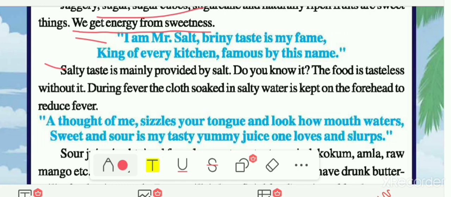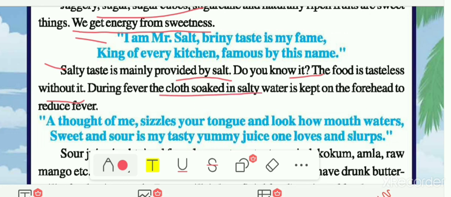So salty taste is mainly provided by the salt. And do you know that food is tasteless without the salt? We know that without the salt you will not find the food tasty. So it is also known as the king of every kitchen.